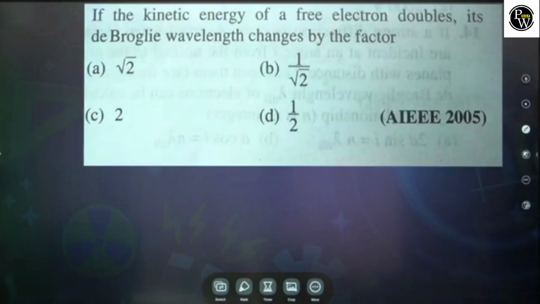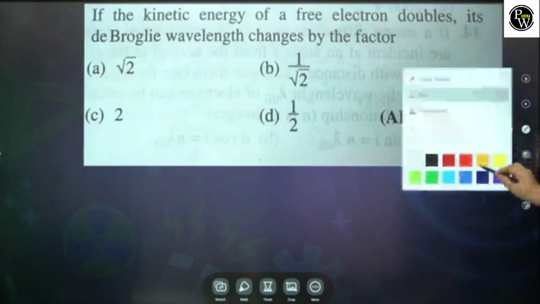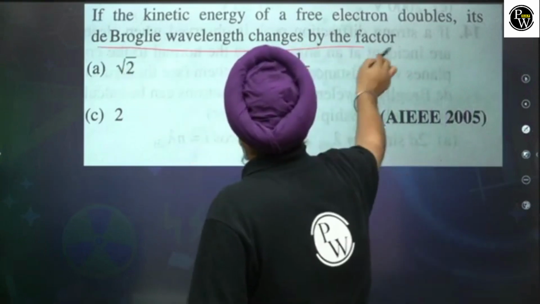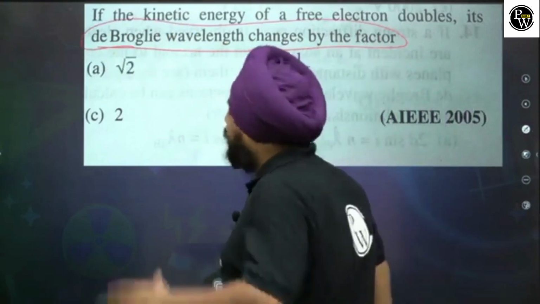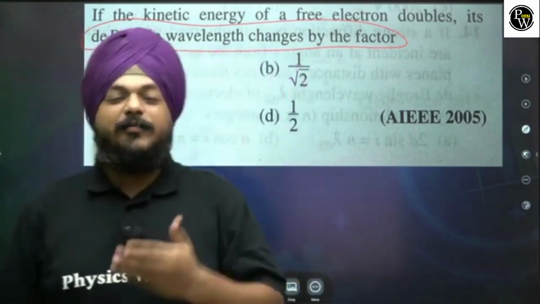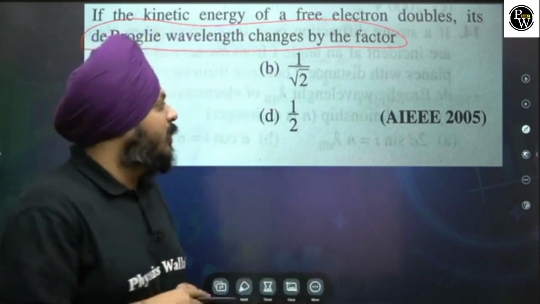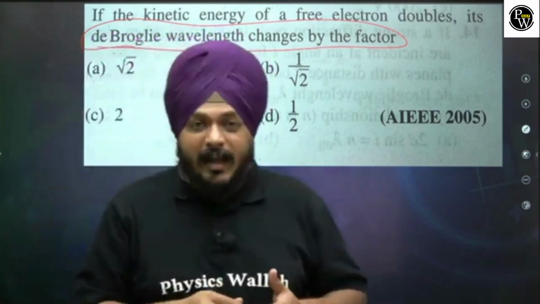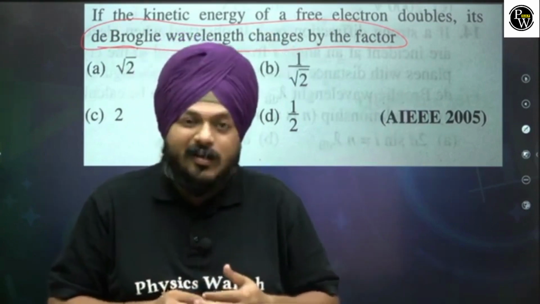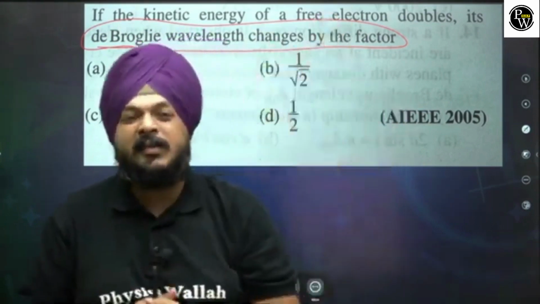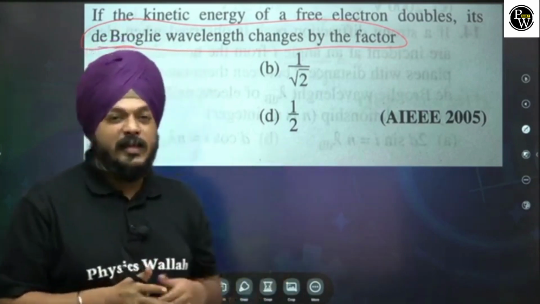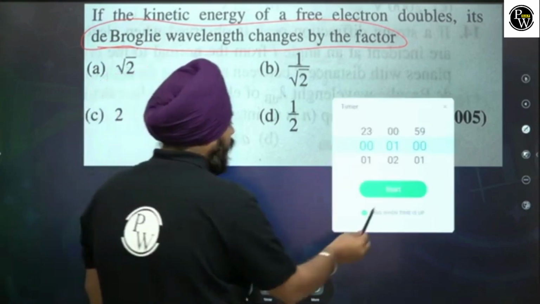Apart from this, let's see this. If the kinetic energy of a free electron doubles, by what factor does the de Broglie wavelength change? There are some de Broglie wavelength equations. The first one is for hc by lambda. The second is for accelerated charged particles with some potential. Some 3 to 4 equations are directly mentioned in the books. One question is asked from this. We are going to see that, but before that, let's give you all time to solve.